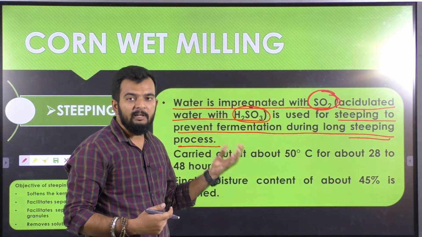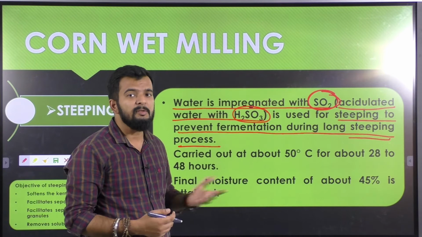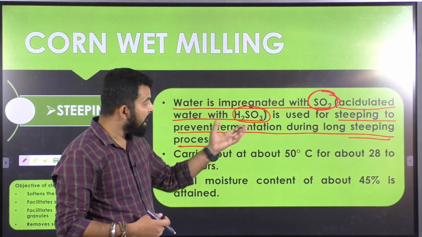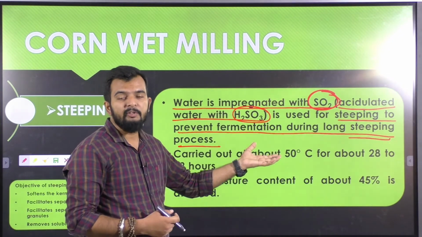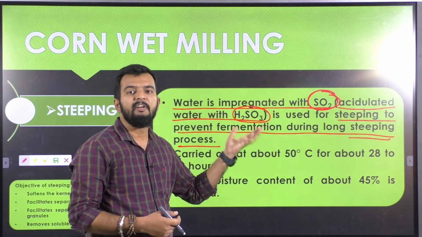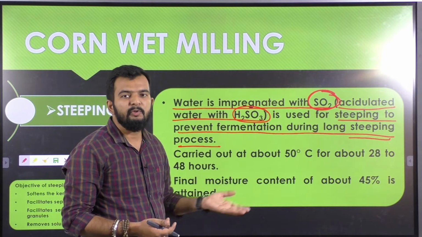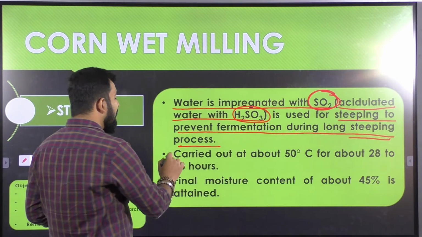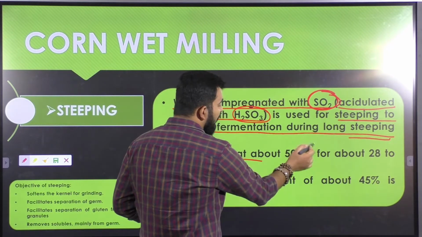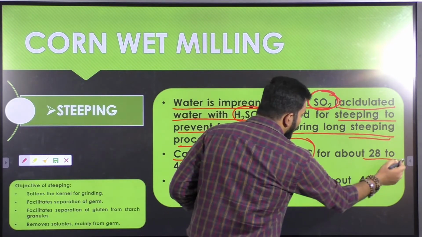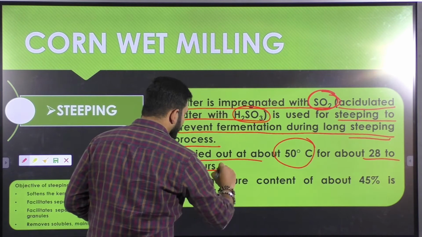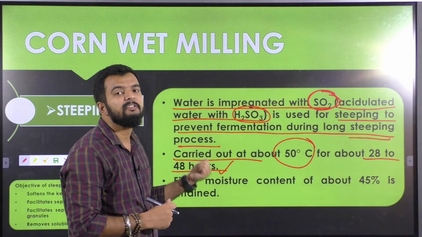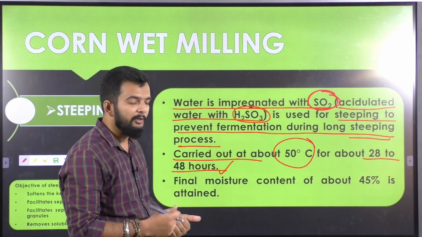Suppose in the case of soaking or steeping, you are keeping your grains for a long time, like 2 to 3 days. If you are using acidulated water, it will prevent any fermentation process that might take place during your steeping or soaking process. Now this is carried out at 50 degrees Celsius for about 28 to 48 hours. So this steeping or soaking process in the case of wet milling is carried out for 28 to 48 hours.